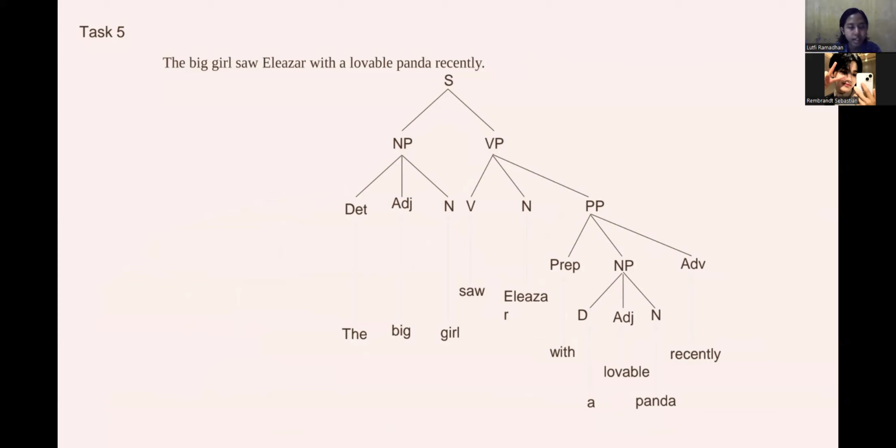The subject in the sentence is the big girl, a noun phrase that functions as the doer. The predicate is a verb phrase. The predicate in the sentence is saw Eleazar with a lovable panda recently, a verb phrase that describes the action and information.